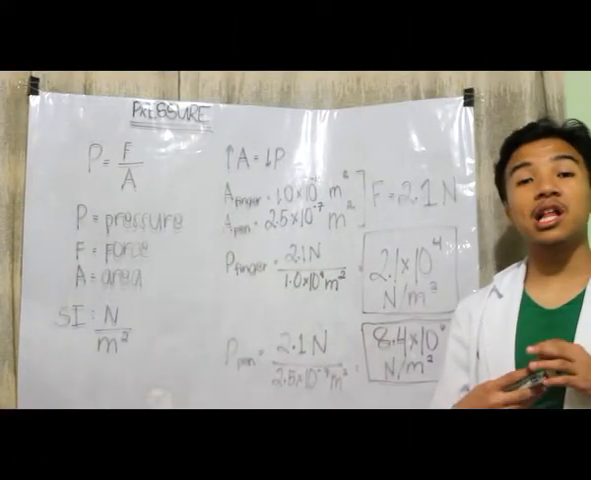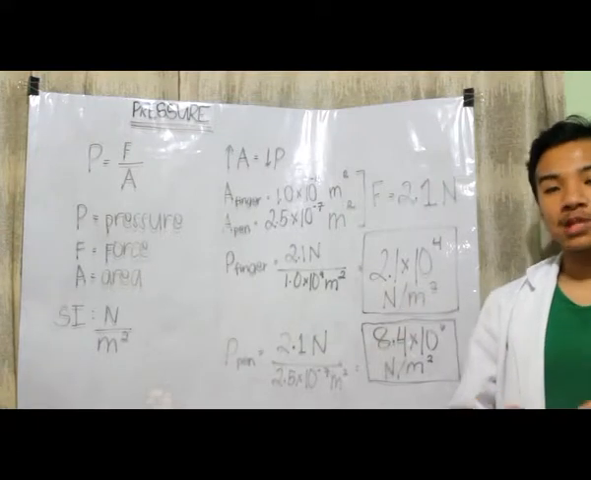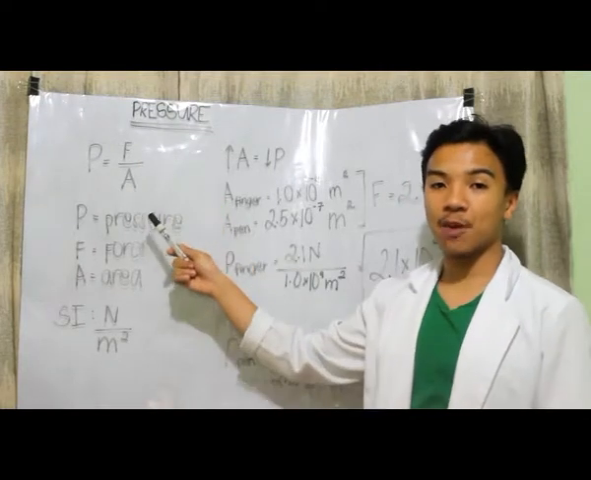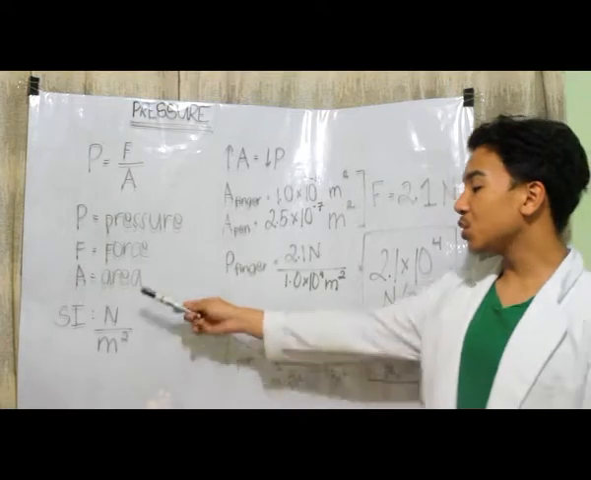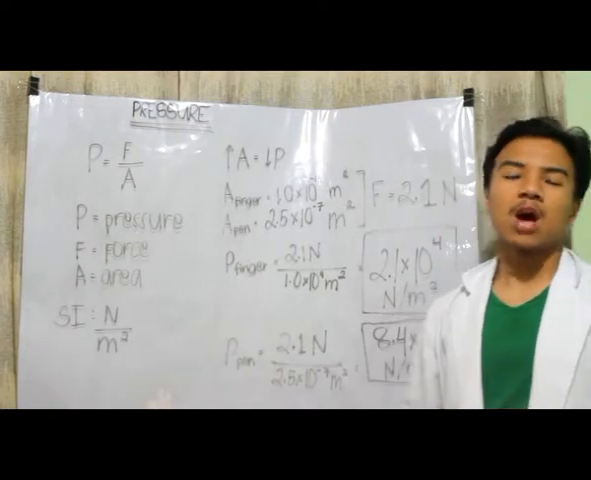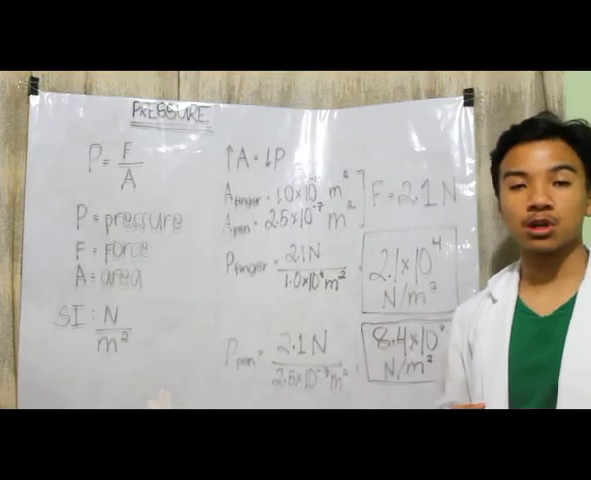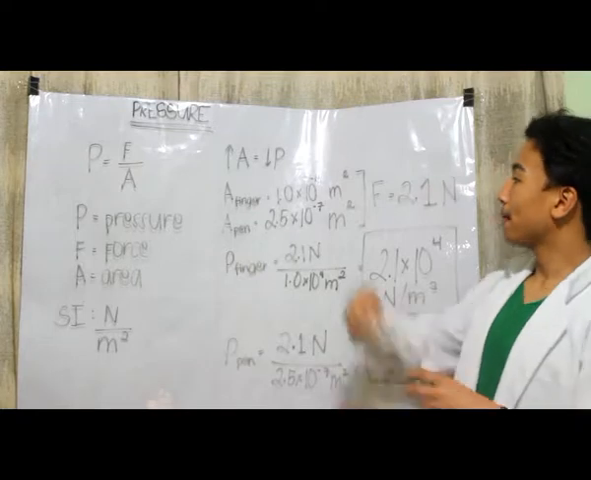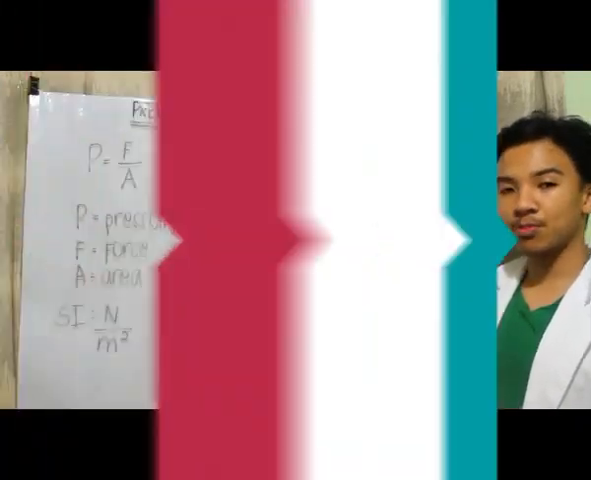Pressure is basically a measure of the amount of force applied per unit area. It is represented by this equation. Pressure is equal to force divided by area. Now the standard unit, or the SI unit, for pressure is newtons per meter squared. Pressure is directly proportional to the applied force and inversely proportional to the area over which it acts. Meaning to say, the greater the area the force is applied to, the less the pressure.